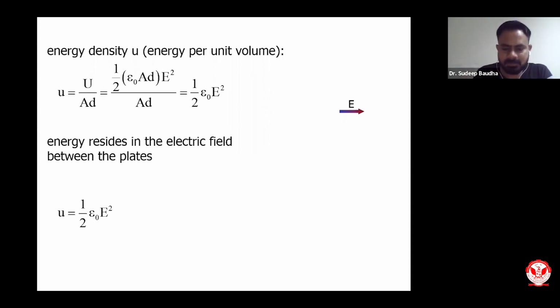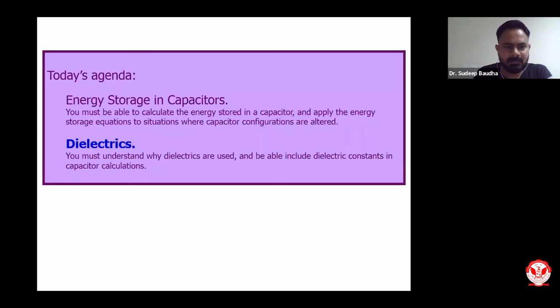So let us move to our next concept then. Dielectrics and the impact of dielectrics on a capacitor. What will happen if, instead of using air as a medium between two plates, I introduce a dielectric material? What will be the impact of that dielectric material on the capacitance, on the energy stored, on the potential difference, or any other parameter of the capacitor? So let us try to understand what is the impact of that dielectric.